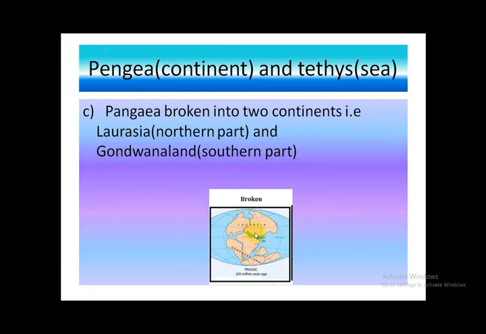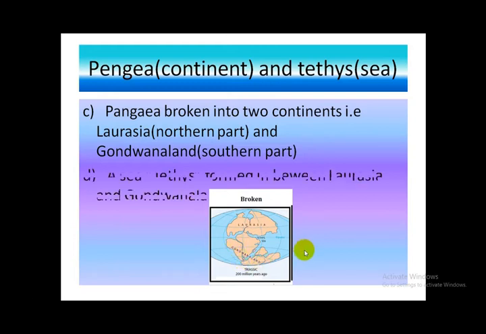The northern part was termed as Laurasia, and the southern part was termed as Gondwana land. A sea, Tethys, was formed in between Laurasia and Gondwana land.